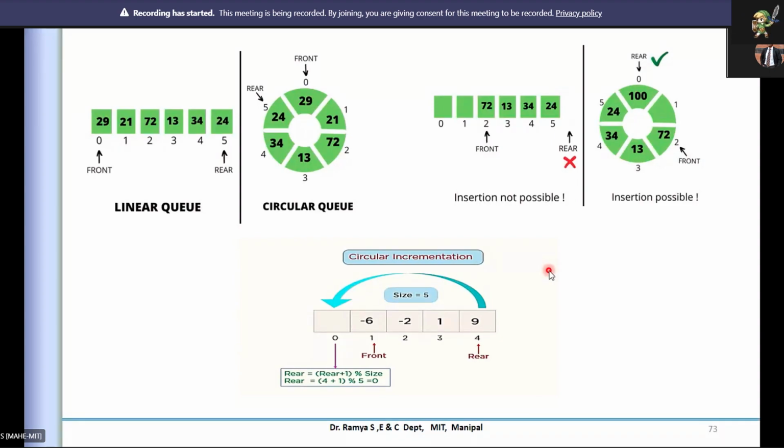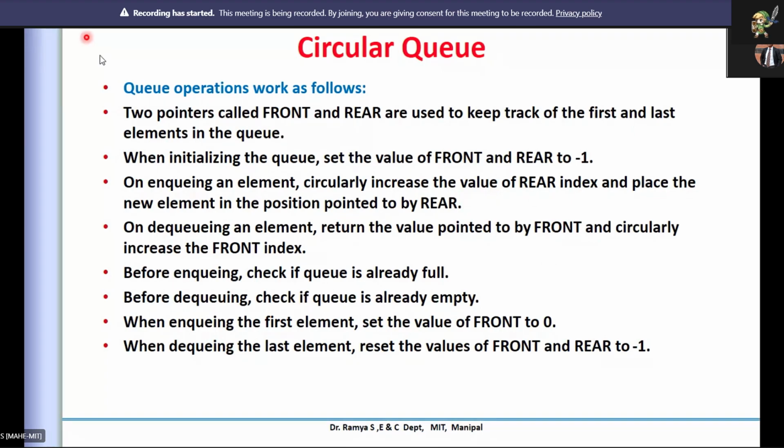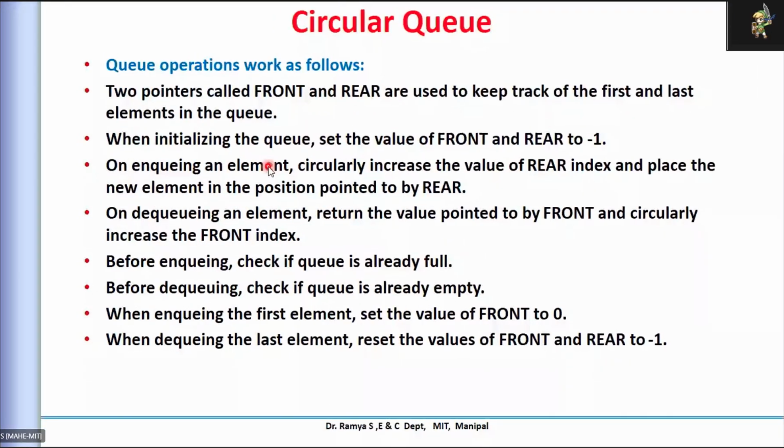Now with this, we'll see how I can implement it with programs. Remember, we have 2 pointers called front and rear, which will keep track of the first and last element, as the names suggest. When the queue is initialized, both the front and rear are initialized to -1.